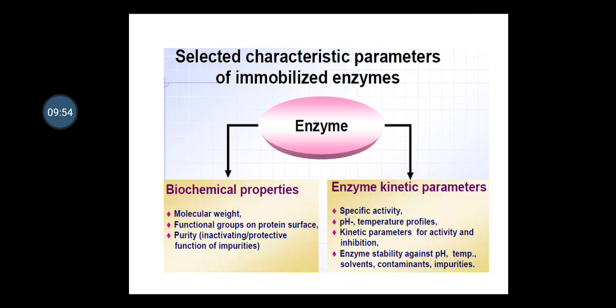on the other hand, the enzyme kinetic parameters, which are really crucial while one fixes the enzyme on a solid support in the immobilization process. So the specific activity, then pH, temperature profile, then kinetic parameters for the activity and inhibition, then enzyme stability against pH, temperature, solvent, contaminant, impurities, etc. So these are some kinetic properties related with the enzyme, which performs its role better when one can fix that enzyme over the solid support for proper immobilization.